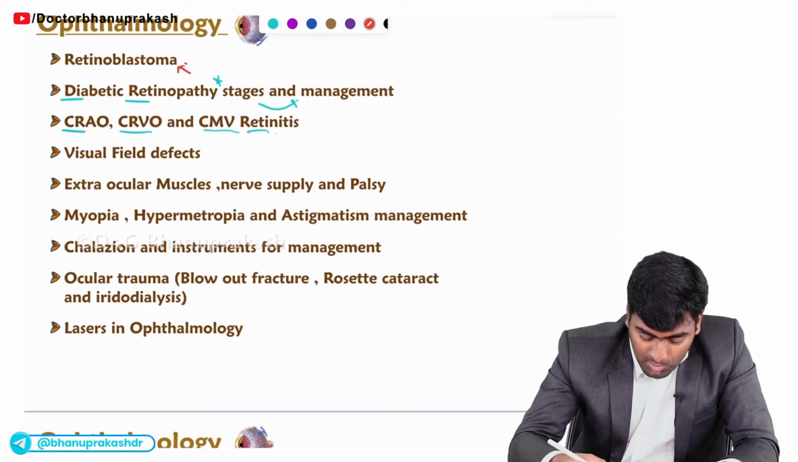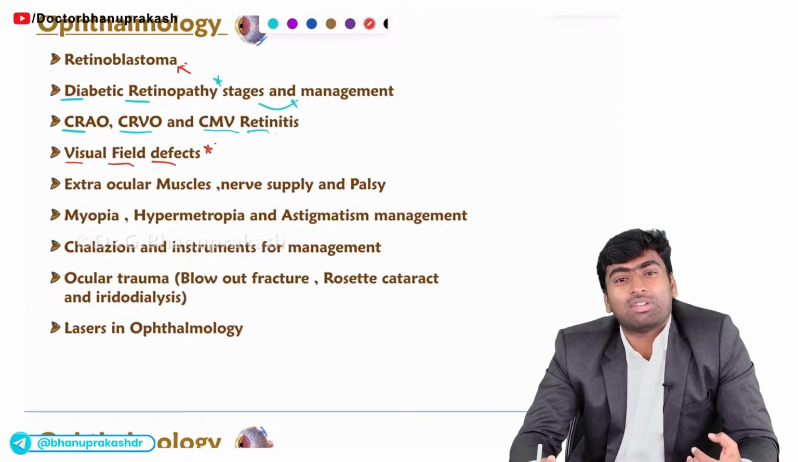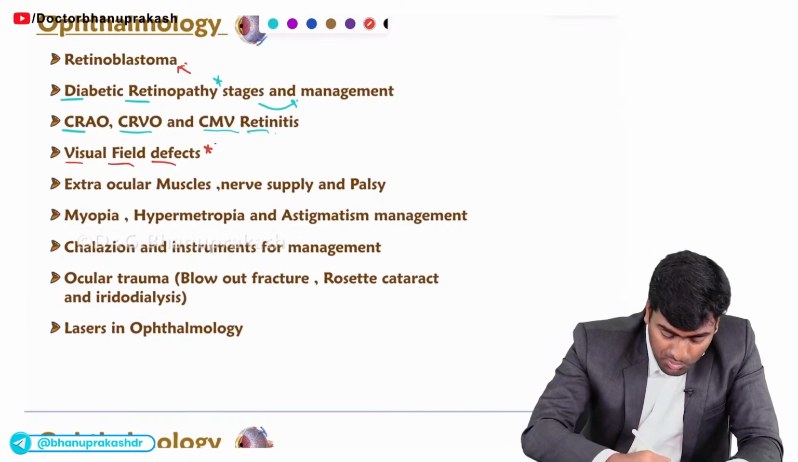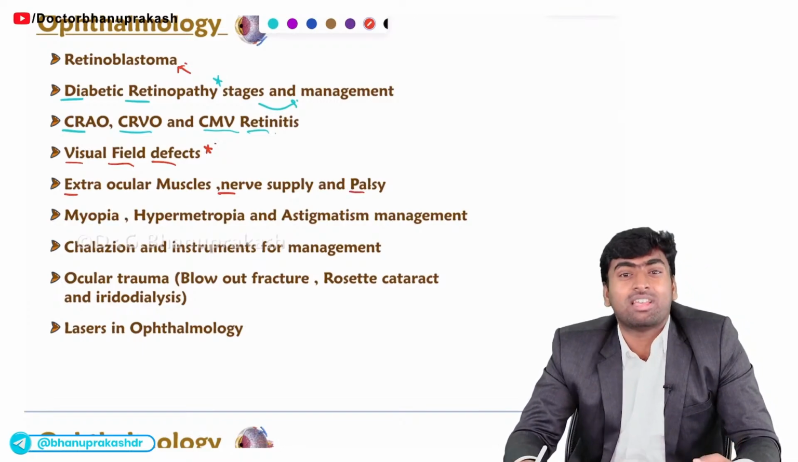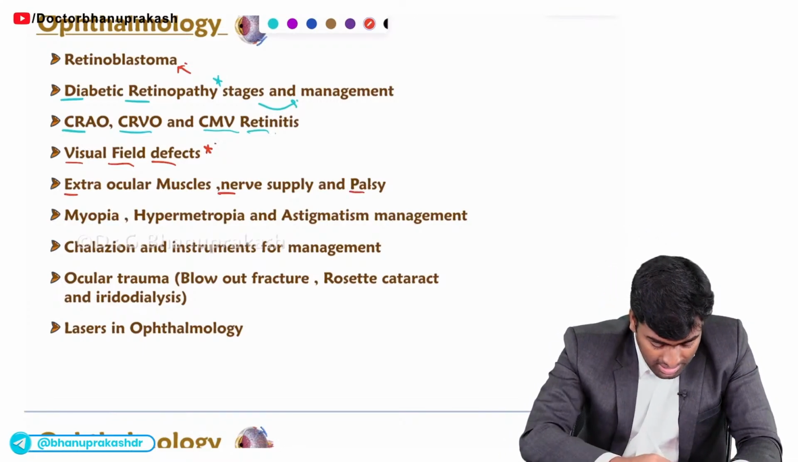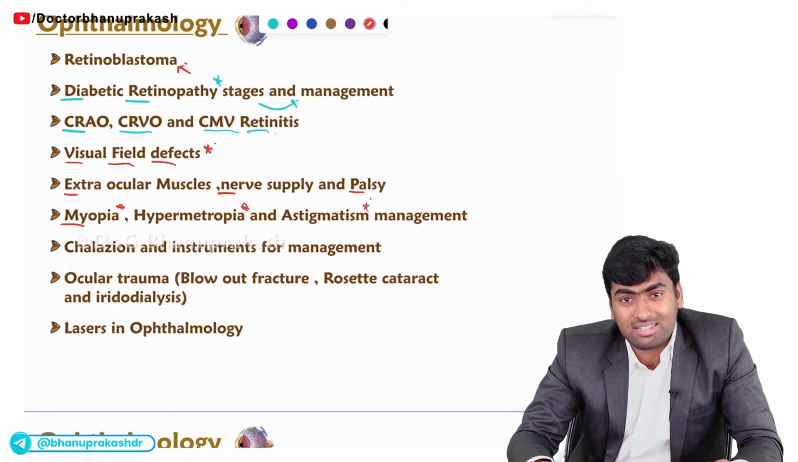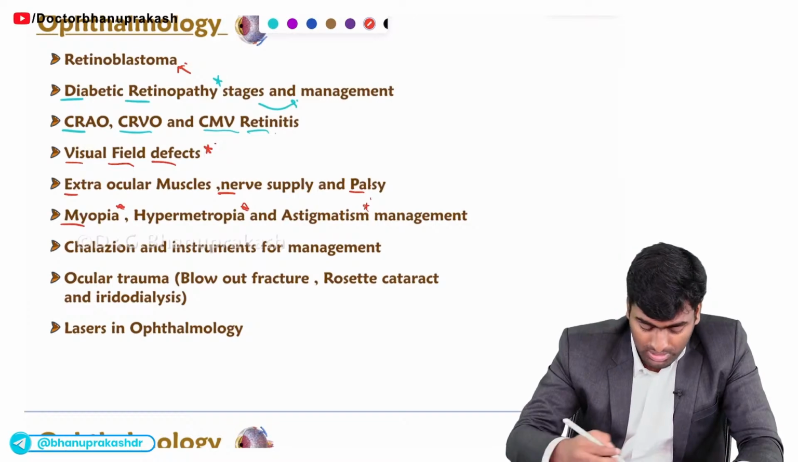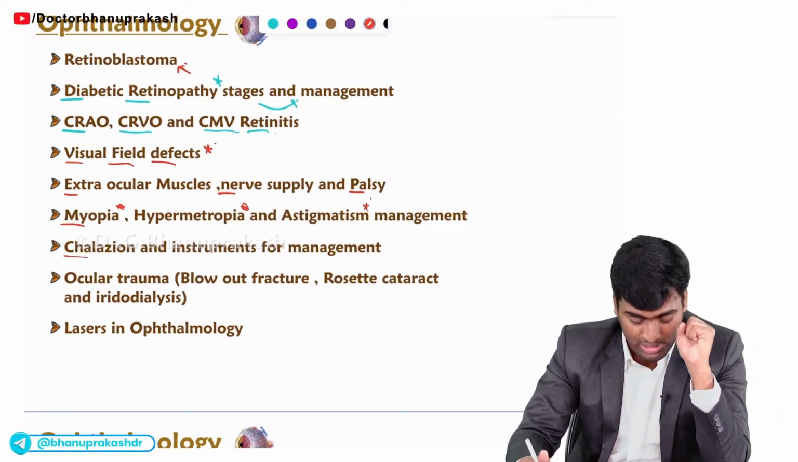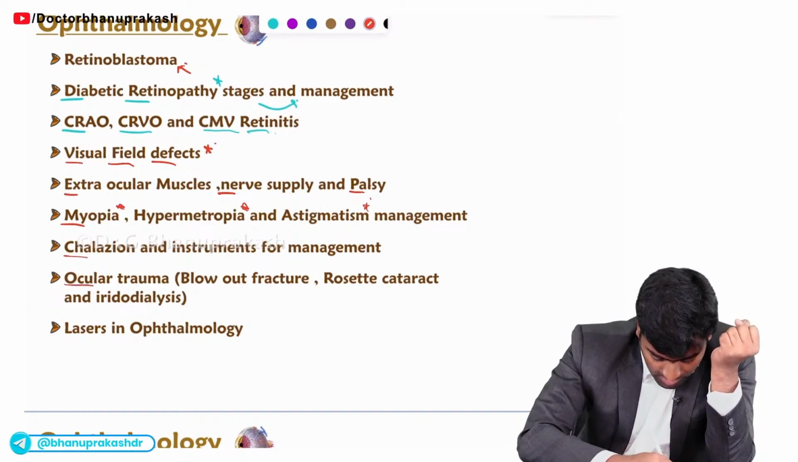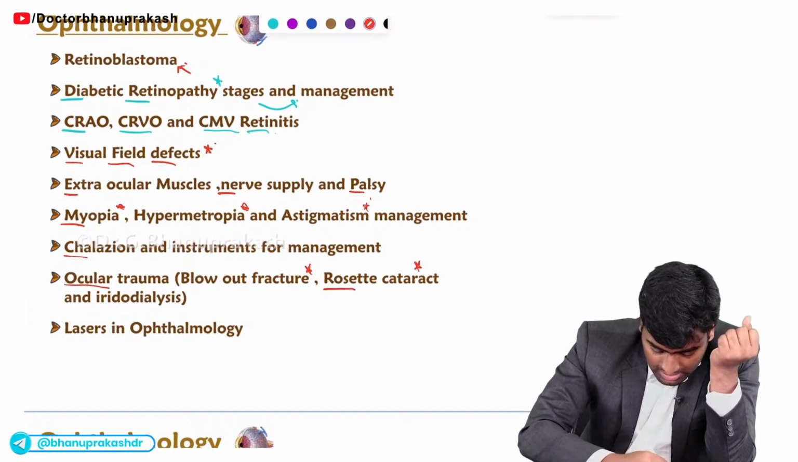Fine. And about visual field defects, they will give you this point and ask which of the following visual field defects this is. Fine. And about the extraocular muscles, you need to know their nerve supply, and on paralysis, how they present. Fine. And about simple myopia, hypermetropia and astigmatism, what types of lenses we will use. Fine. And about the chalazion, you need to know the instruments we use for chalazion management.